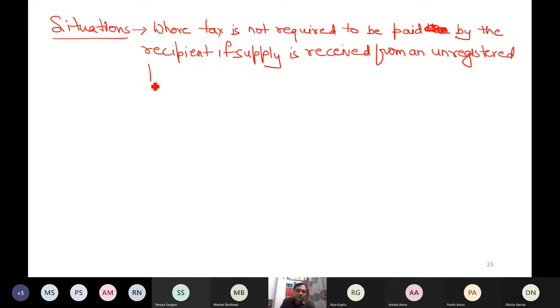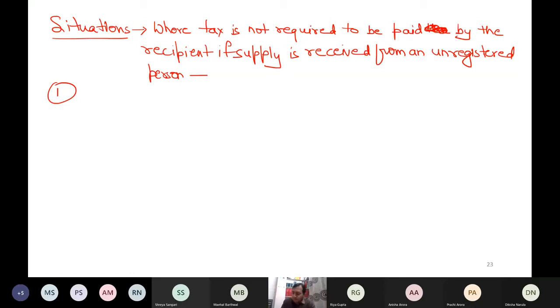This is what my first point is. Since I'm discussing the reverse charge mechanism, I need to explain this notification to you, because in this case, even if the supplier is not liable to pay, the recipient is also not liable to pay any GST to the government of India.